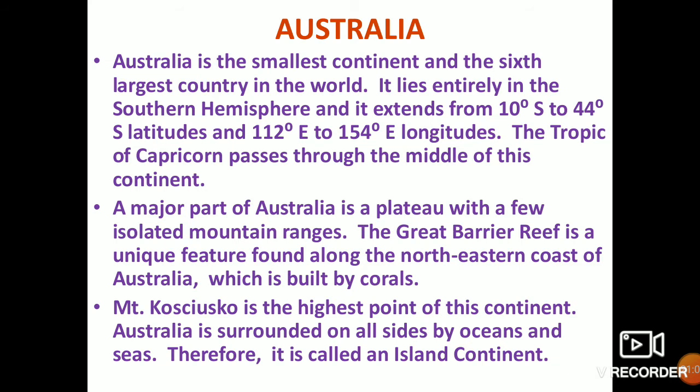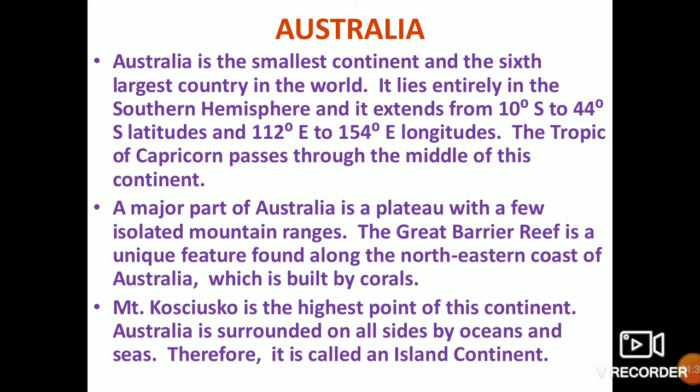The smallest continent is Australia. It lies entirely in the southern hemisphere. It extends from 10 degrees south to 44 degrees south latitude, and its longitude is 112 degrees east to 154 degrees east. The Tropic of Capricorn passes through the middle of Australia.